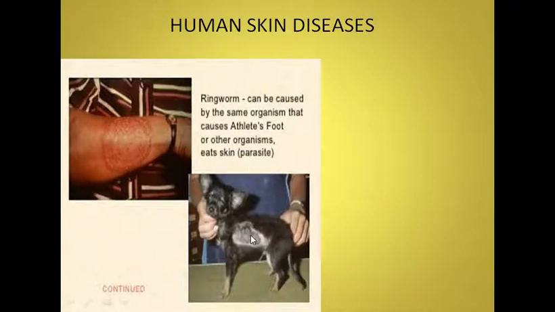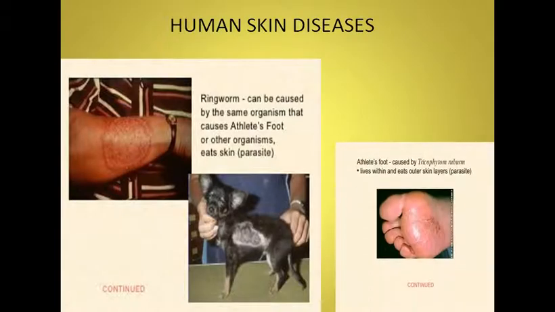Here you can see in this animal, this is ringworm, and that is also given in your book. The species name is Microsporum audouinii, but the species may vary in different types of organisms. Athlete's foot is caused by Tinea pedis or sometimes by Trichophyton rubrum.